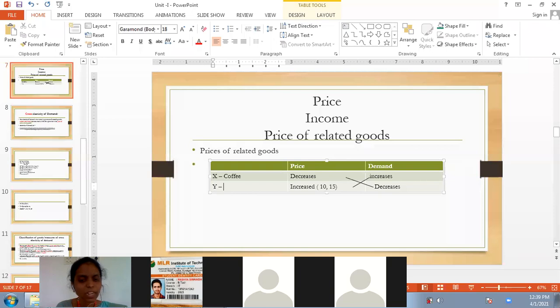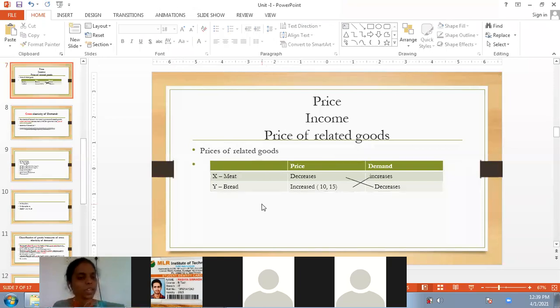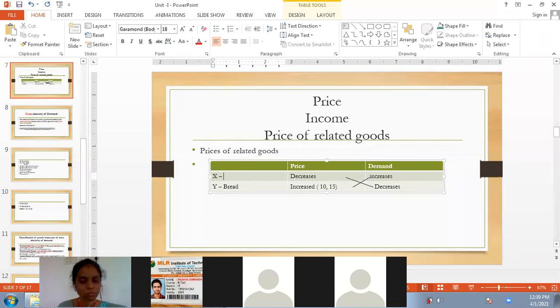For example, guys, like bread and wheat, are they related? Basically, guys, for some country people, bread will be consumed with meat, or else bread and butter, or like dal and rice.